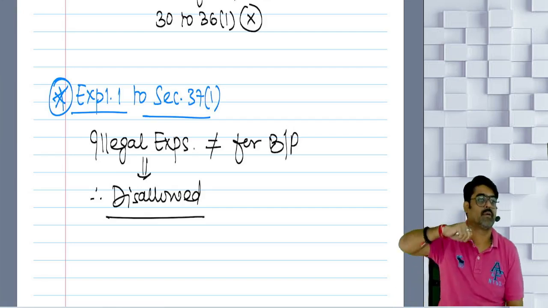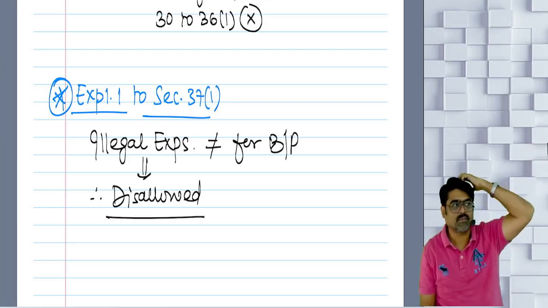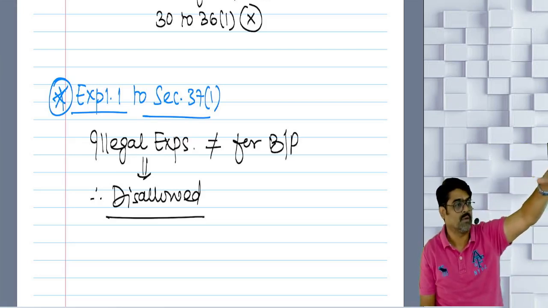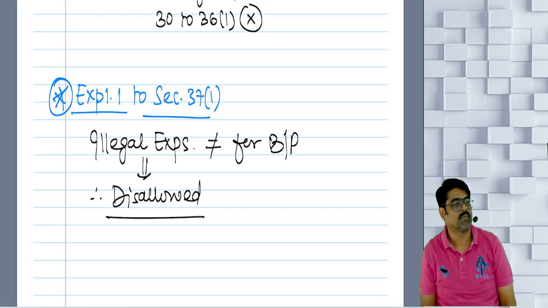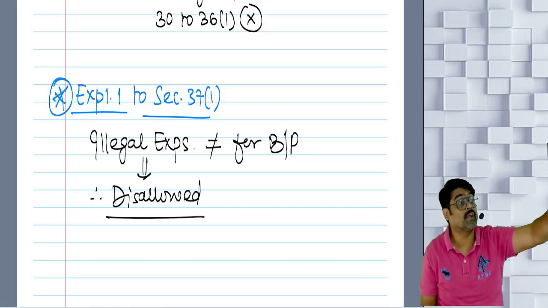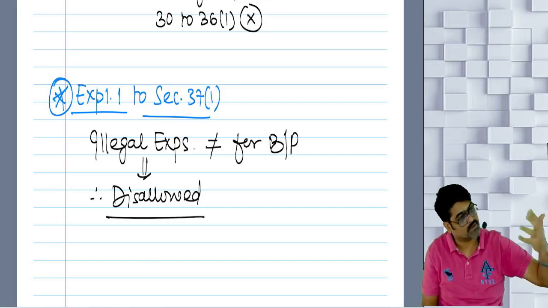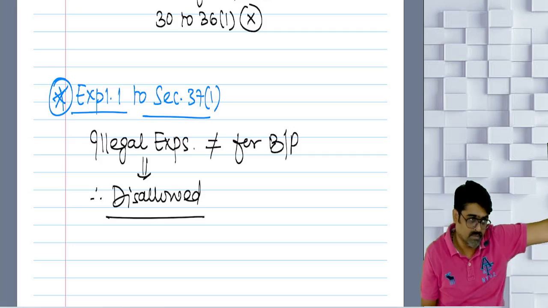Wait. Let's think about legal business. Do you have any legal business? Out of that legal business, whatever income you are going to earn, from that income, all the legitimate expenses you can reduce. Illegal expenses you cannot reduce, and the losses incurred in the course of that business can be reduced. Legal business done.